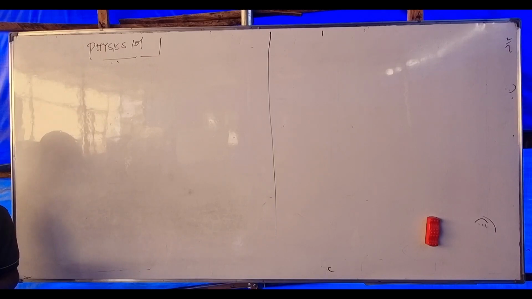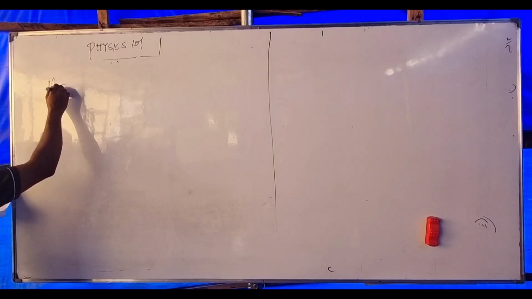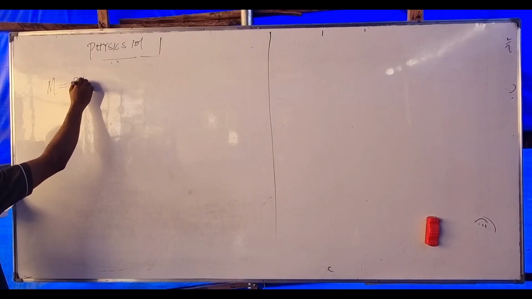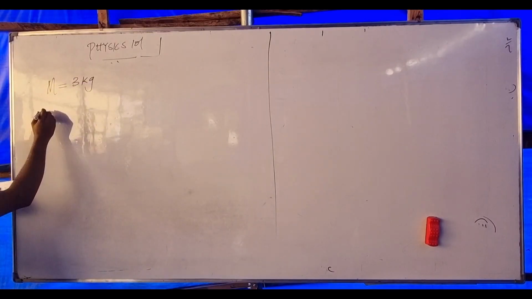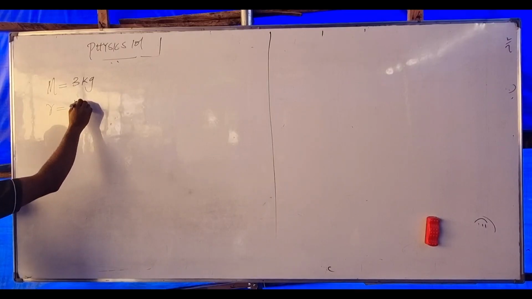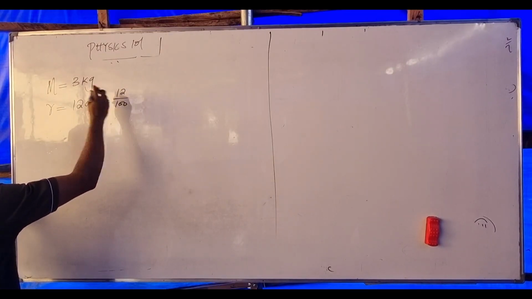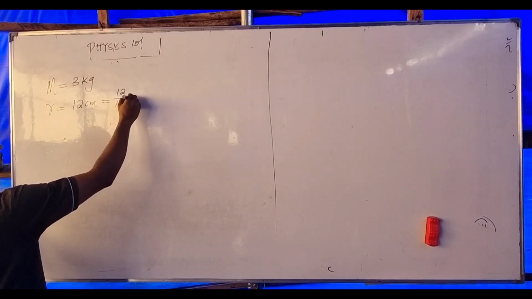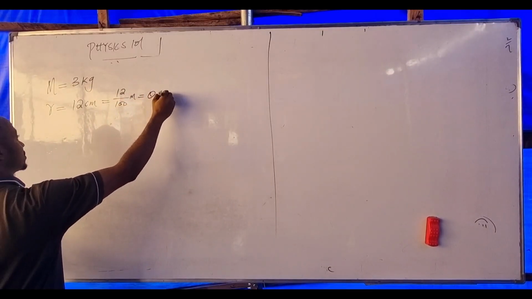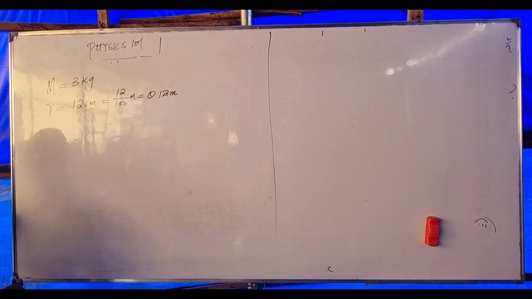Find its kinetic energy. The mass of the disk is 3 kg. What's the radius there? 12 centimeter, which equals 12 over 100. Convert to meter. What do you have? 0.12 meter.